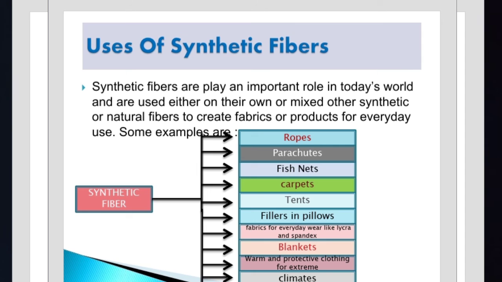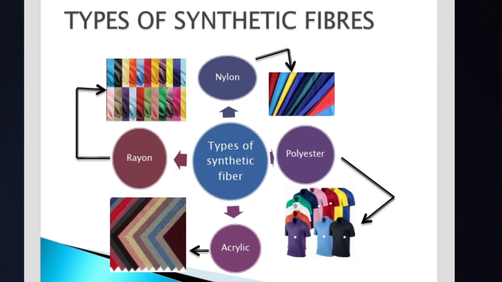In these we use some synthetic fibers or some natural fibers, or we use their own properties to make these fibers. So these are some examples of synthetic fibers. You can also observe the types of synthetic fibers: nylon, rayon, acrylic and polyesters.